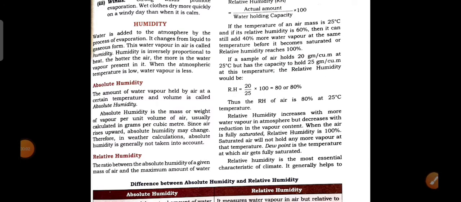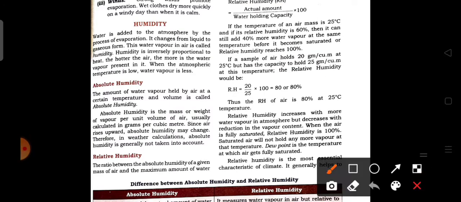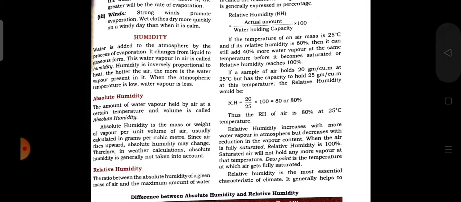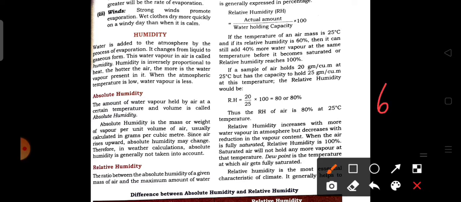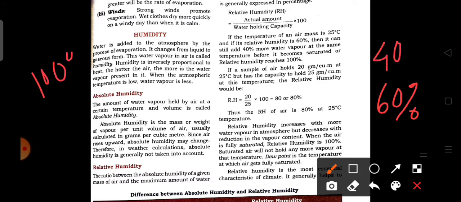Here is an example. Suppose the temperature is 25 degrees Celsius and the relative humidity is 60%, that is the ratio between absolute humidity and the water holding capacity of the air. Then it can still add 40 more percent, as we know the saturation level is 100%. So if the relative humidity is 60%, it can hold 40% more water vapor to become saturated.